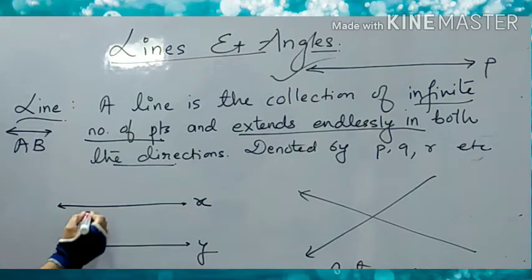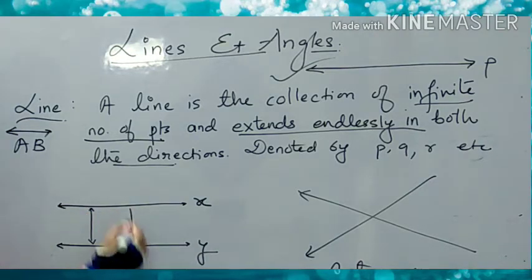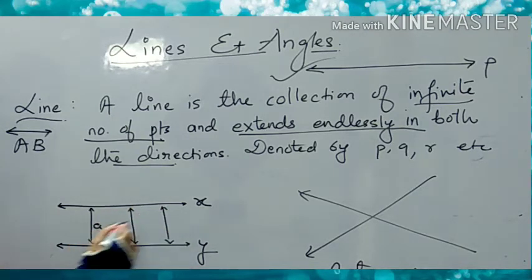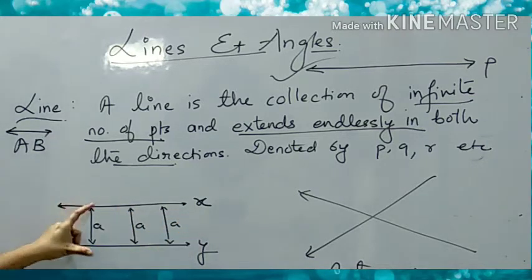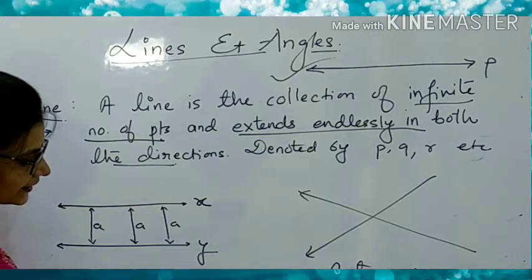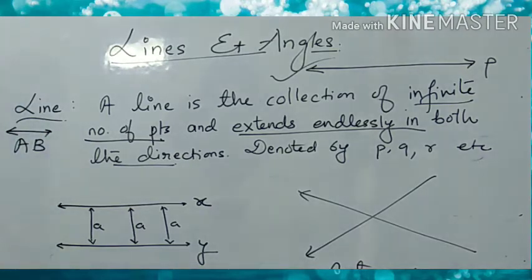And these non-intersecting lines, they have a common distance between them. ये डिस्टेंस अगर अपन सपोज कर रहे हैं 2 सेंटीमीटर, तो ये सब जगह 2 सेंटीमीटर रहेगा. Constant distance between the two lines, like the railway track. ठीक है. So these are said to be the non-intersecting lines, and these non-intersecting lines are also called as the parallel lines.